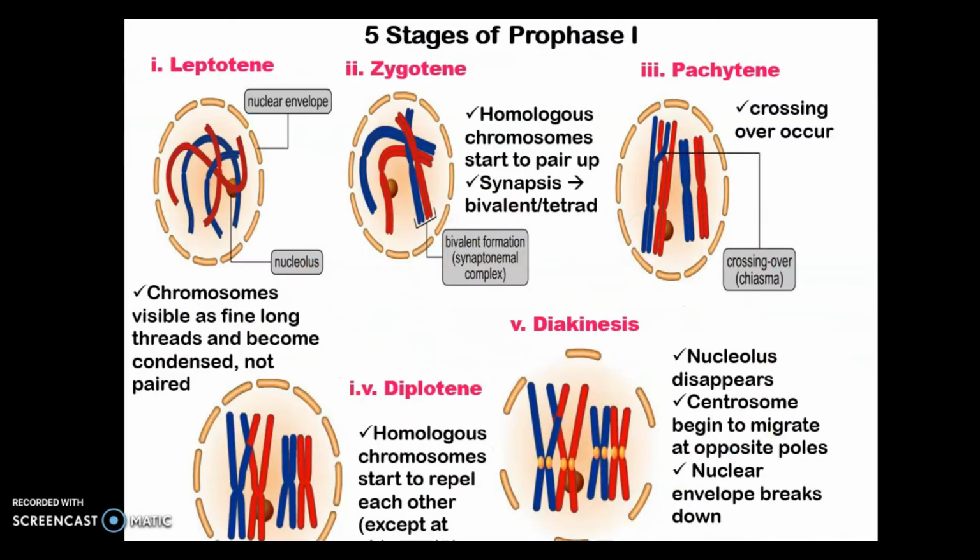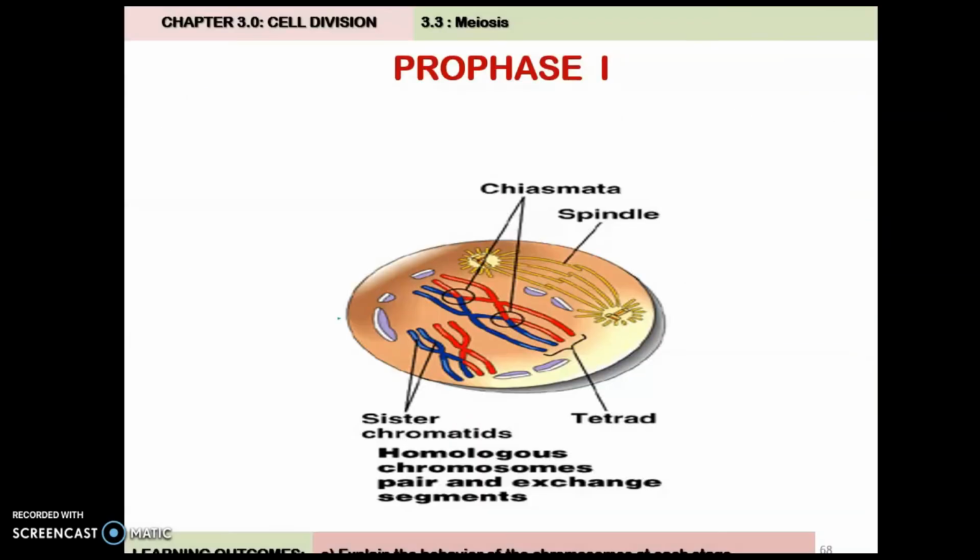Okay, now we proceed to Prophase One. Okay, in Prophase One actually there are five more subphases. Ada leptotene, zygotene, pachytene, diplotene, and also diakinesis. Okay, alright. So in Prophase One, this is the thing that happens.